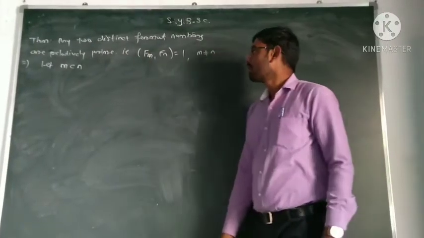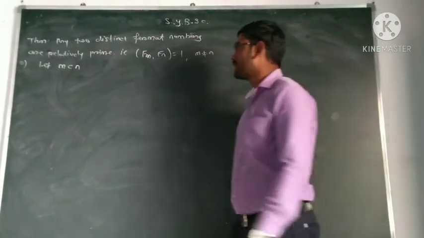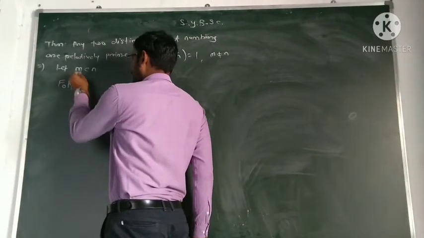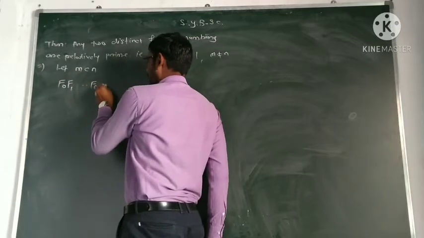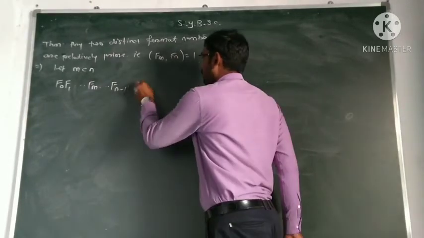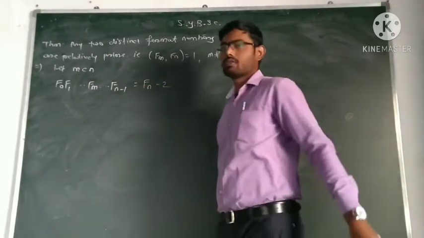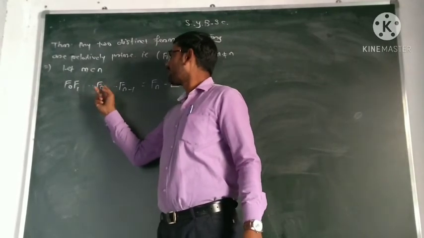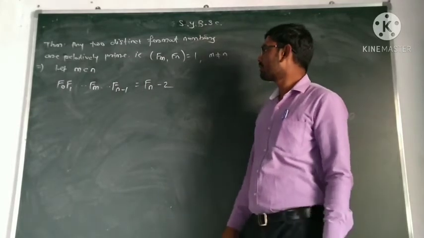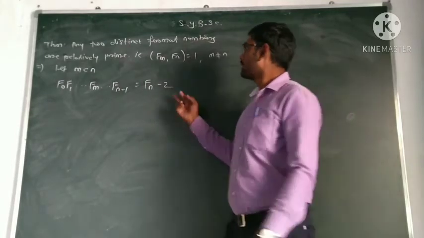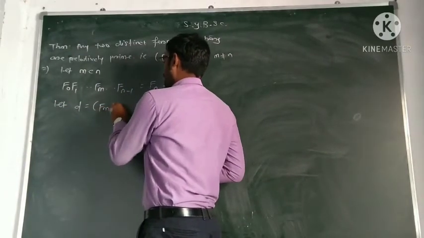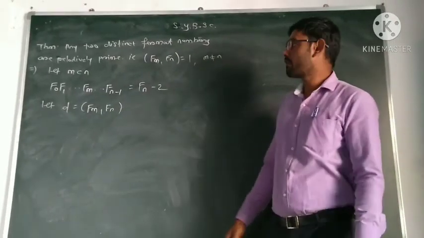Now we know the relation: the product F_0, F_1, up to F_m, up to F_{n-1} is always equal to F_n minus 2. Because m is less than n, F_m comes before F_n in the series. Now let D be the GCD of F_m and F_n.